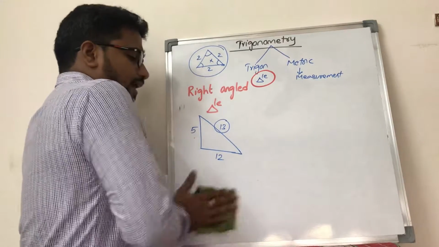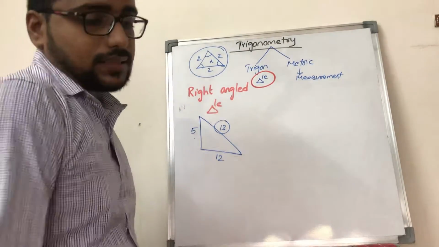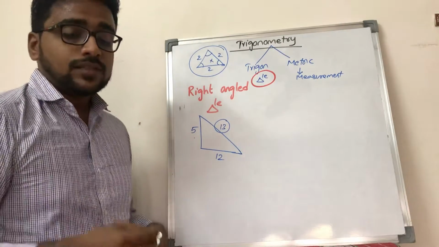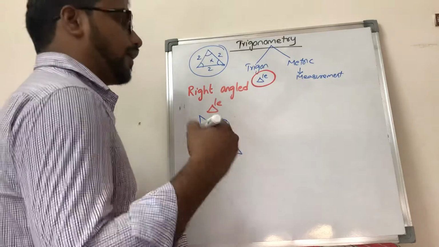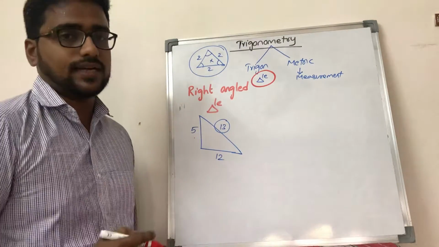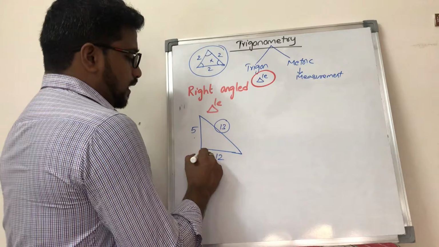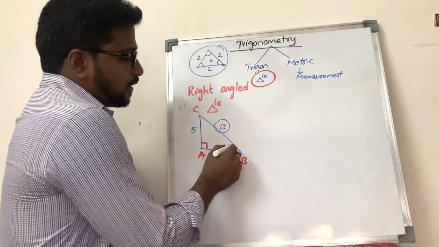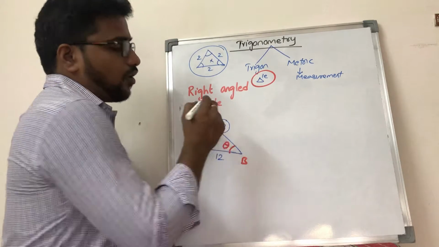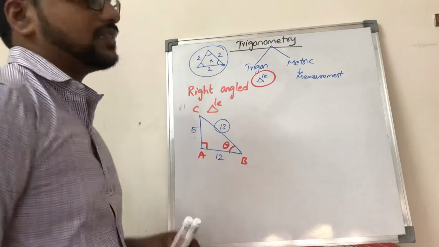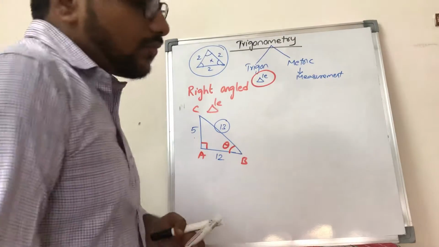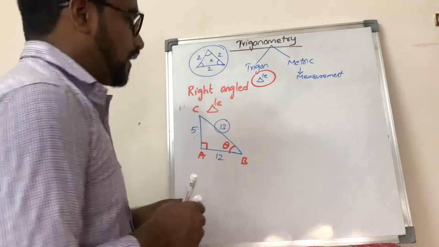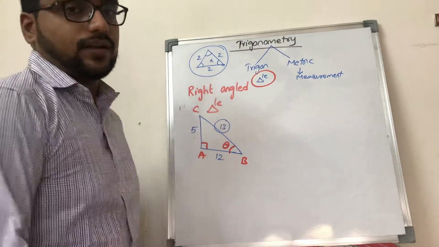So here, when I say that trigonometry is making use of the triangle measurement, means its angle and the side. So that means trigonometry helps you to figure out the relation between angles and the sides. So let us say for this triangle, if it is ABC, this is placed at a 90. The two rays, if they intersect, it will form an angle. So that's why I am naming it as theta. So now how you are going to relate the sides and the angles here? For that sake, they defined 6 trigonometric functions.